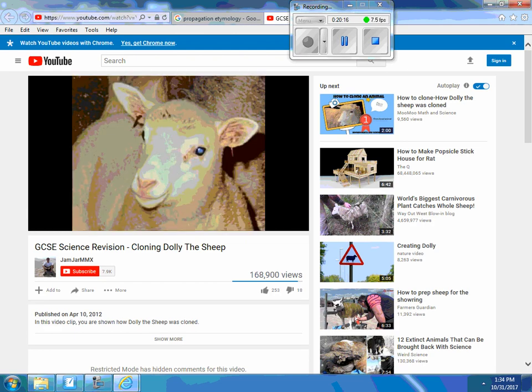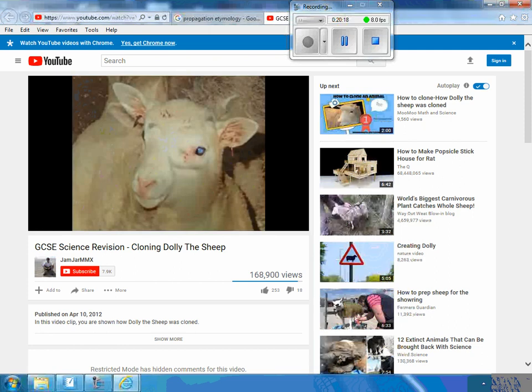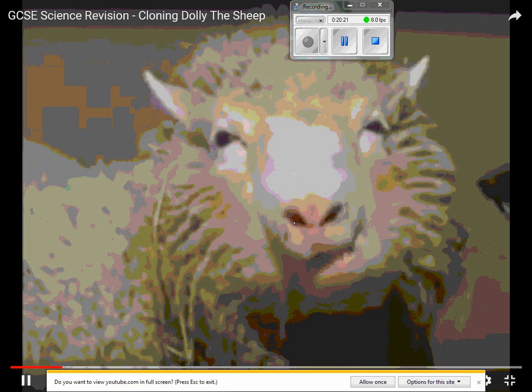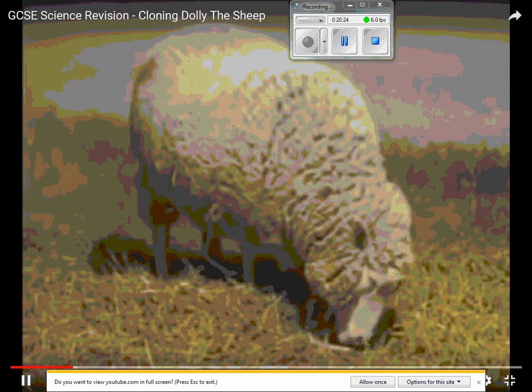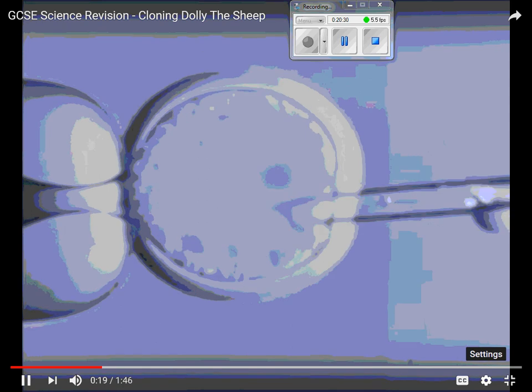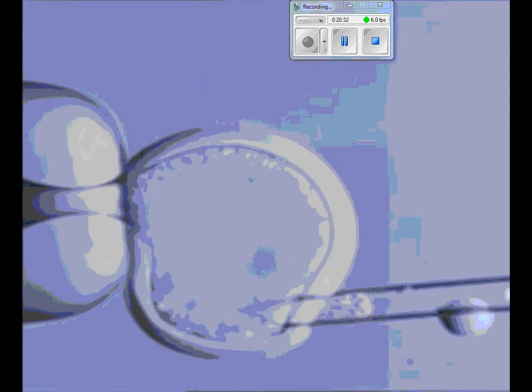Can we hear Dolly? From another adult sheep. Proving once and for all that even adult cells contain the necessary information for creating each part of an entire organism. Let's see how. Using microsurgery, scientists first removed the nucleus from an Okay, this is an egg.